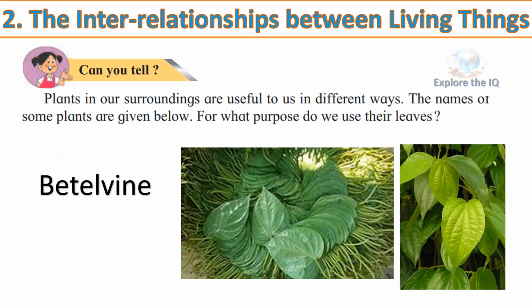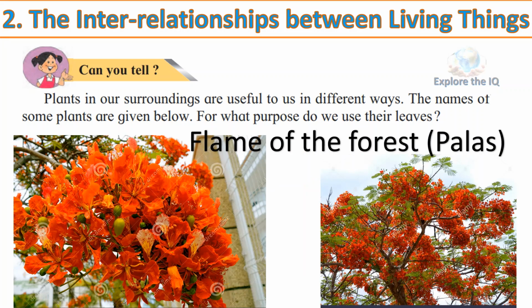Plants in our surroundings are useful to us in different ways. The names of some plants are given below. For what purpose do we use their leaves? Betel vine. The leaves of betel vine are eaten raw. The paan eaten after a heavy lunch is the leaf of this vine. It is used to worship and religious festivals. The betel leaf has many medicinal properties.